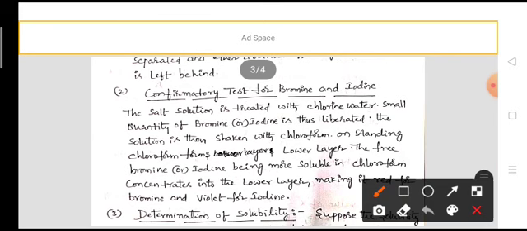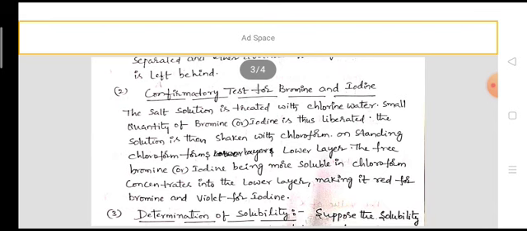On standing, the chloroform forms a lower layer. The free bromine or iodine, being more soluble in chloroform, is concentrated in the lower layer, making it red for bromine and violet for iodine. If the lower layer is red, it stands for bromine. If the lower layer is violet, it contains iodine. So this is the confirmatory test for bromine and iodine.